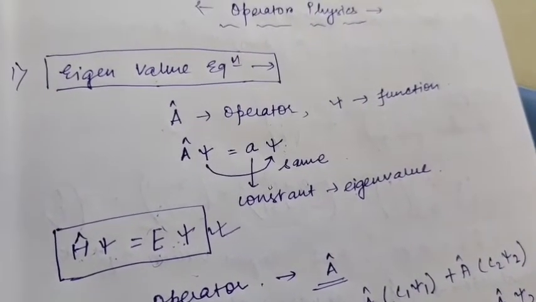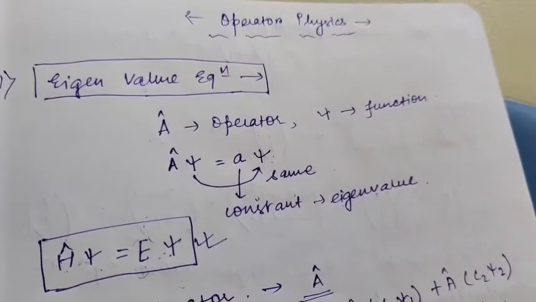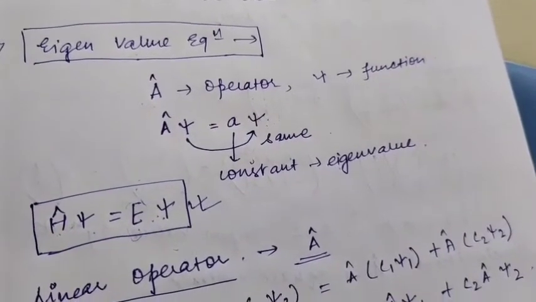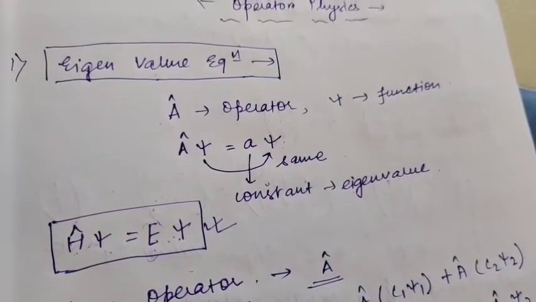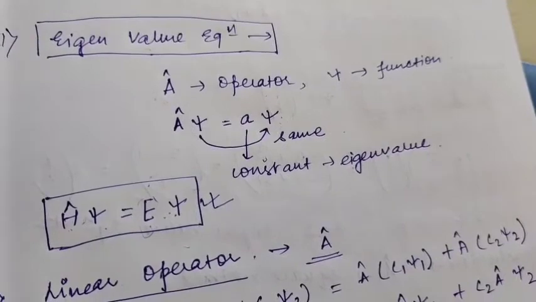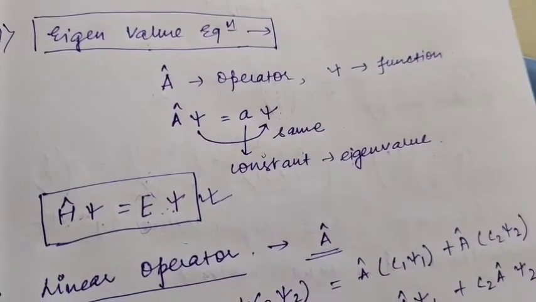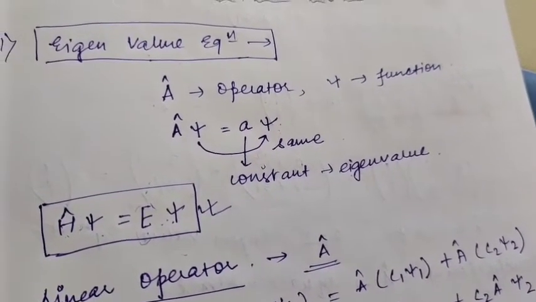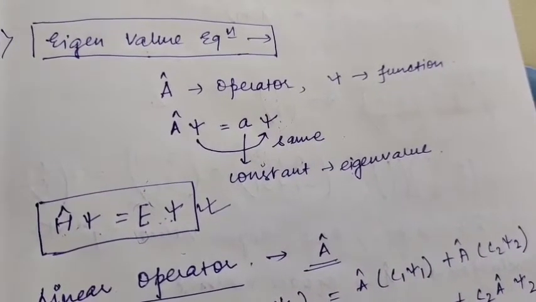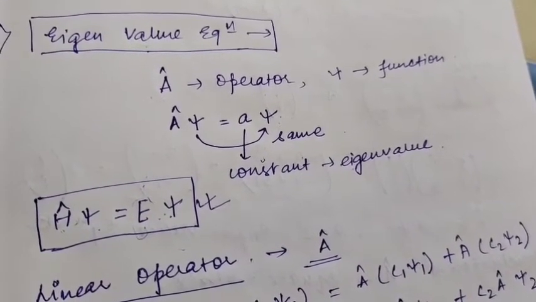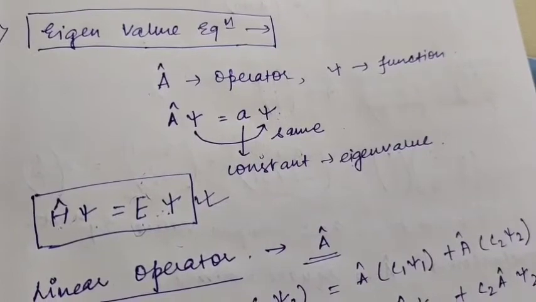Hello everyone. Today we are going to discuss operator physics. The first thing we need to know is the eigenvalue equation. The eigenvalue equation is where there is an operator A operating on a function psi and we are getting a constant value and again the same function.